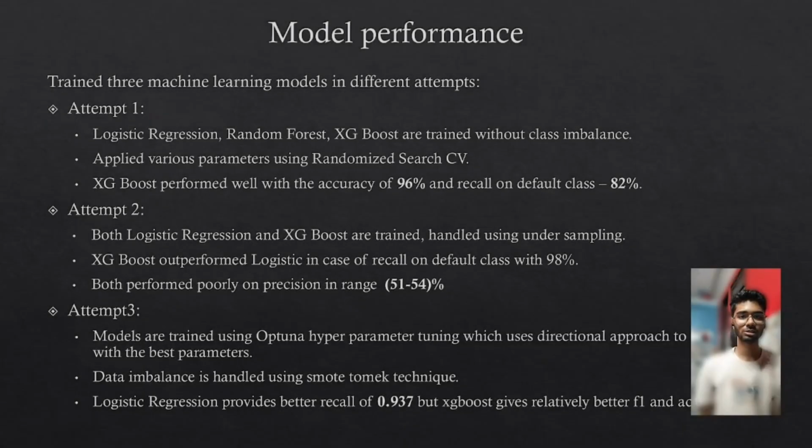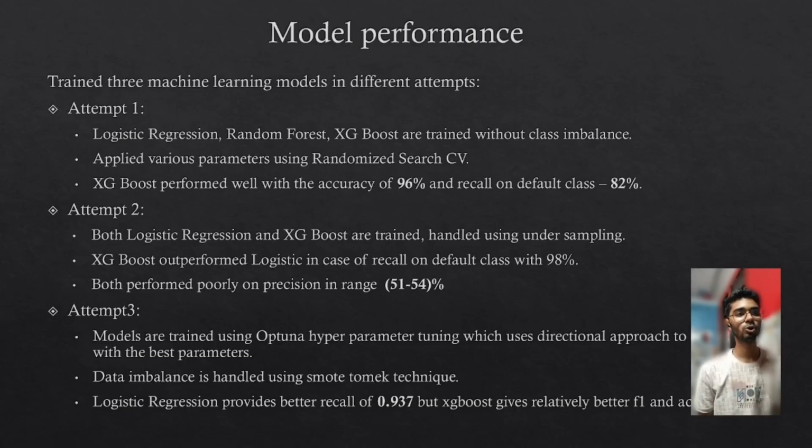Let's discuss the models that we have created. We have basically made three attempts. In attempt one, we trained logistic regression, random forest, and XGBoost without handling class imbalance. We did hyperparameter tuning with the help of randomized search CV, which takes random parameters and trains our model. In attempt one, XGBoost performed well with an accuracy of 96% and the default class recall as 82%.